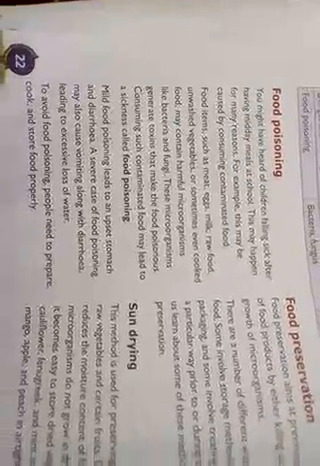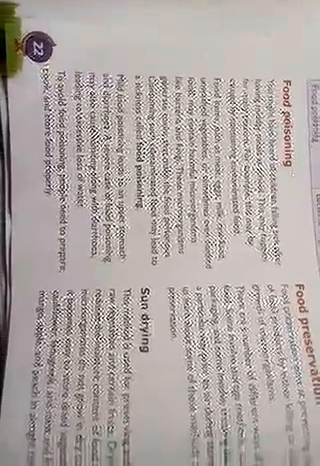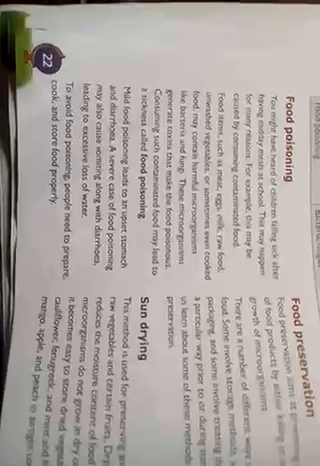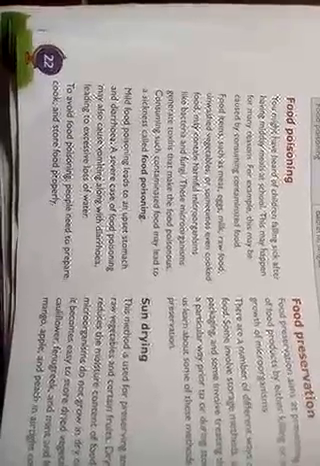In order to prevent food poisoning, we should regularly cook our food properly, as well as cover our food and keep it in areas where the growth of microorganisms is prevented. Now some food preserving techniques. First one is sun drying.